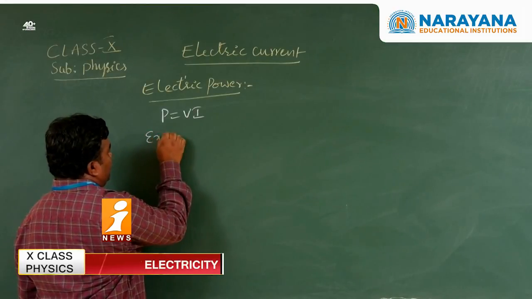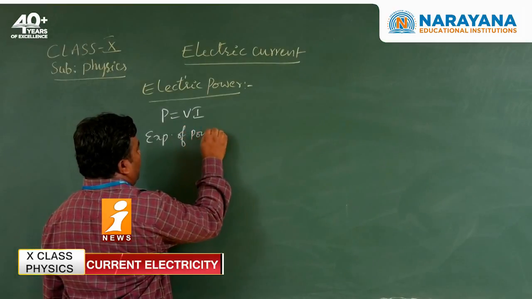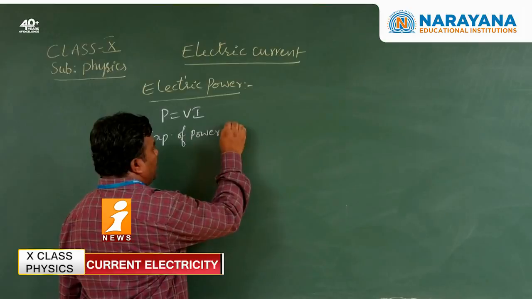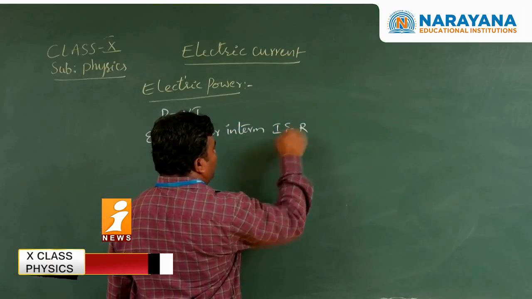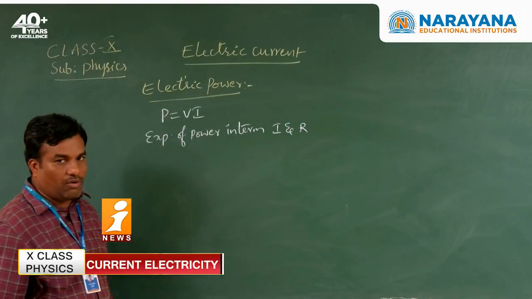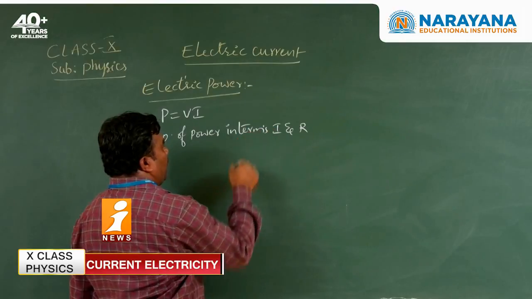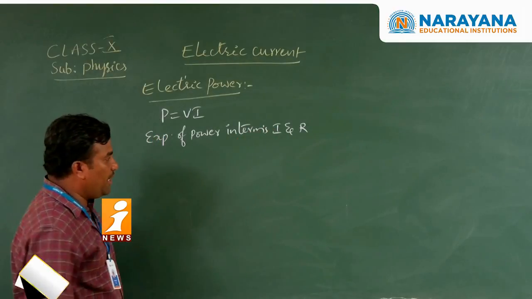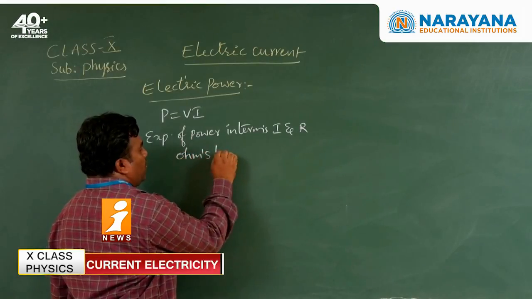Expression for power in terms of I and R. Generally, everyone knows Ohm's law. What is Ohm's law?